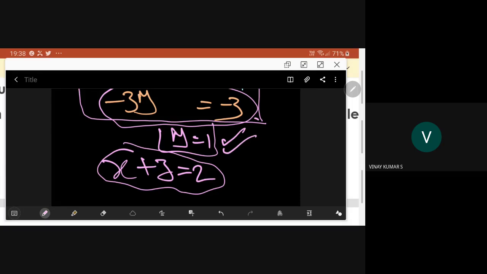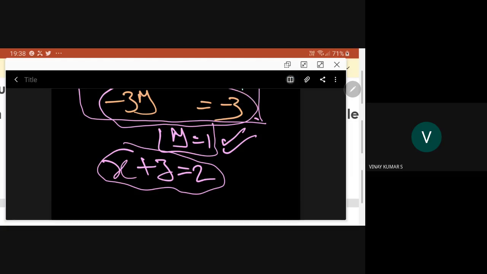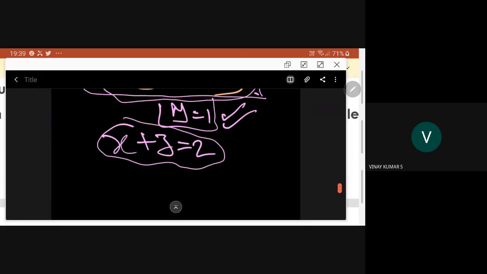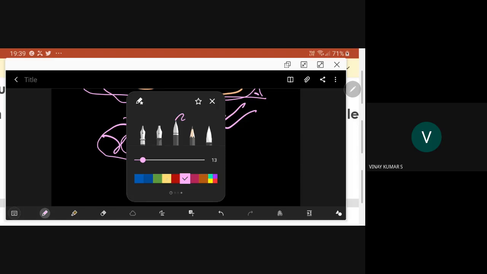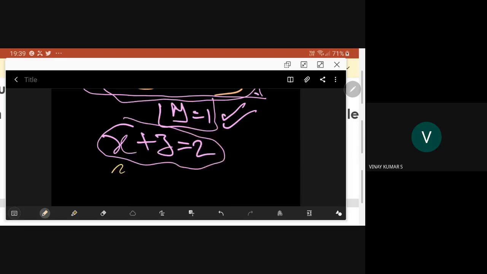There is a simple way of writing this. This can be rewritten as x is equal to 2 minus z. Now how many equations are there?